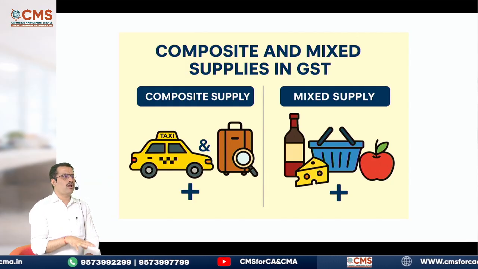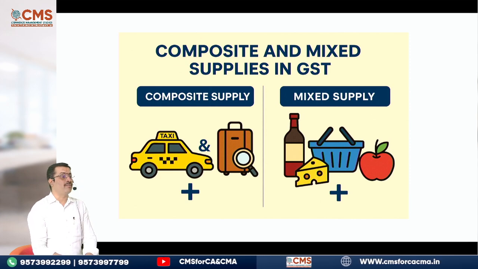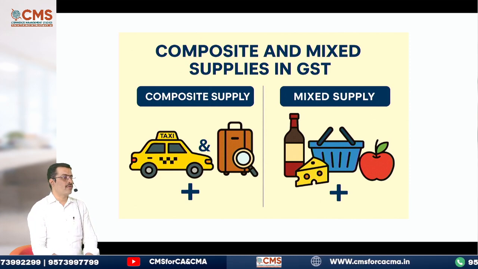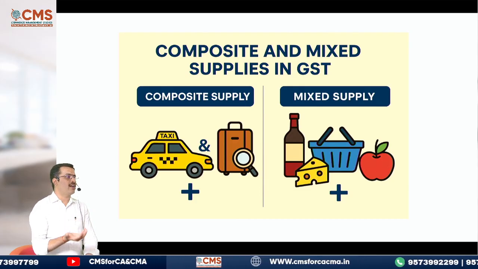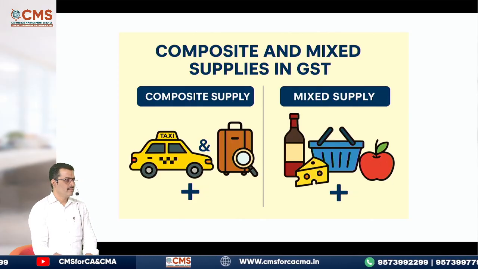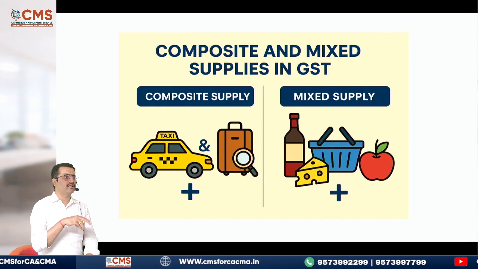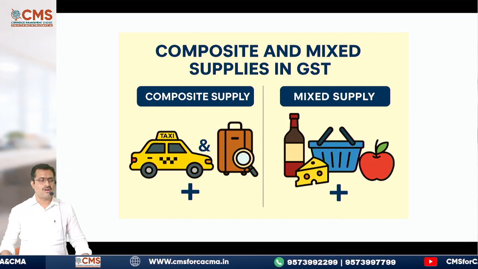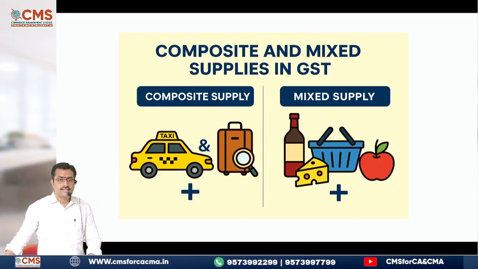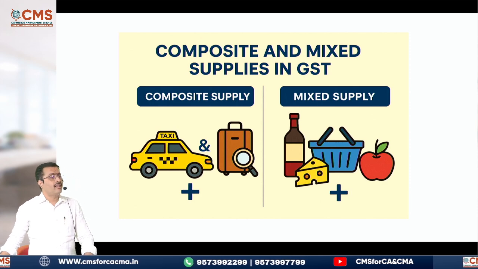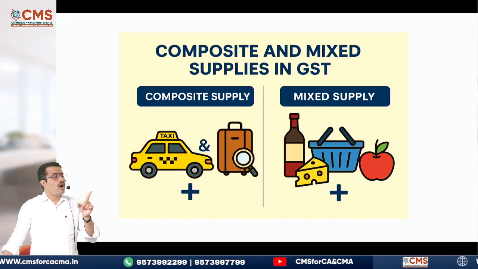The best example is hotel accommodation with complimentary breakfast. No hotel will provide complimentary lunch, because the cost is more. They provide only complimentary breakfast. Now, if you as an individual go and stand outside the restaurant and ask for complimentary breakfast, he'll treat you as a beggar. As simple as that. That will never happen, because complimentary breakfast is only when you book the hotel accommodation. That is why such supplies will be treated as composite supply, and the rate of GST applicable will be the rate applicable for the principal supply. What about mixed supply?